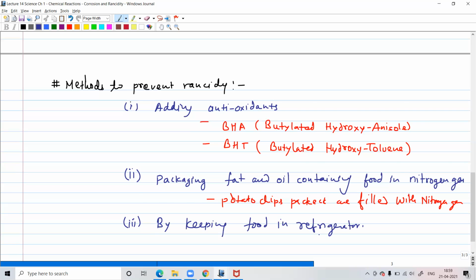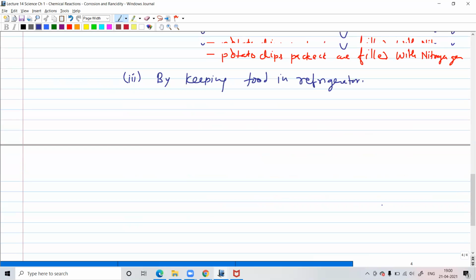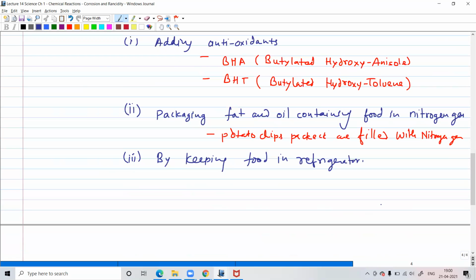Sir, what if we add more oil to the food? Yes, sir. So I think you are talking about something like pickle, right? Yes, sir. Where we add lots of oil, so it reduces the contact of the actual food particles, whatever you have, so that they are not in contact with oxygen anymore. Yes, also.